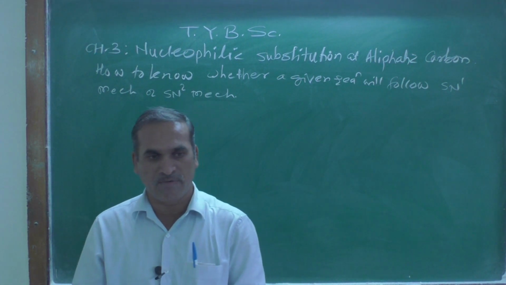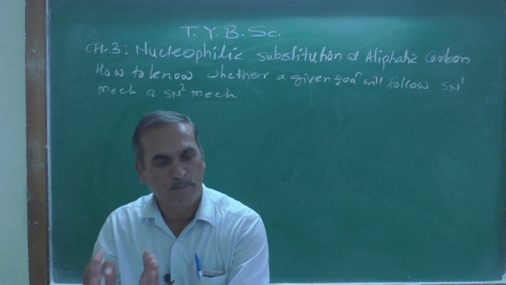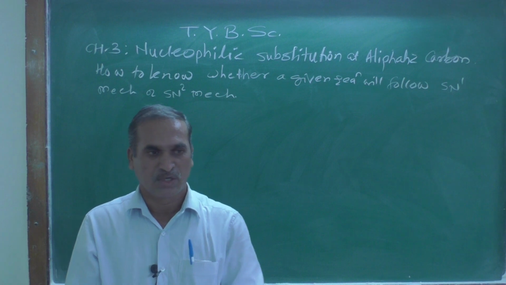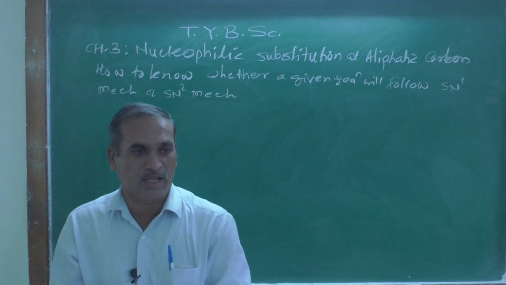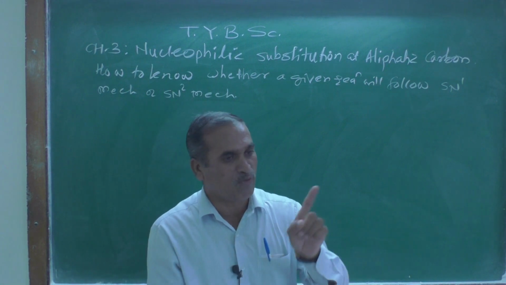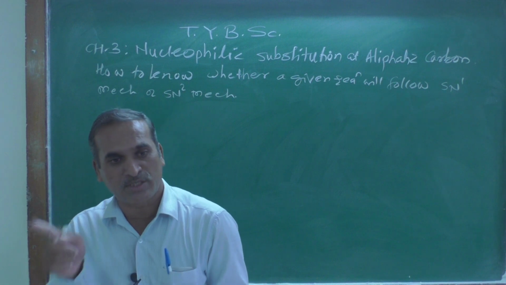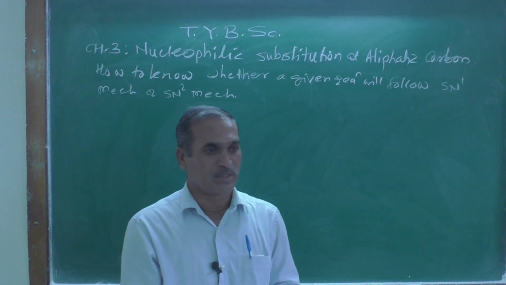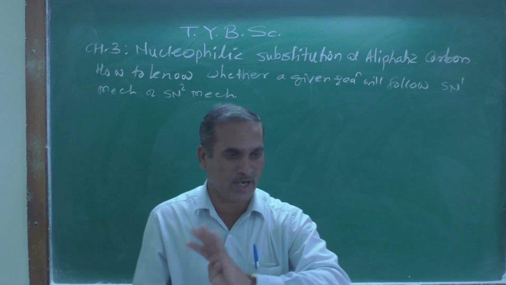Careful study of different SN1 and SN2 mechanisms shows that whether a given reaction will follow SN1 or SN2 mechanism depends upon the following 4 factors.